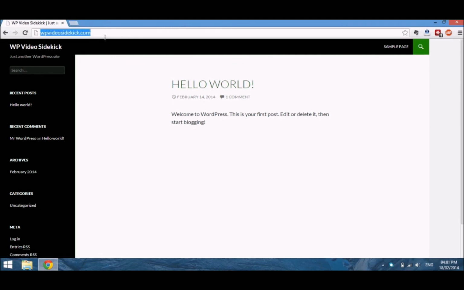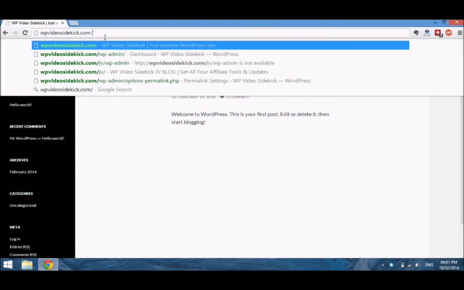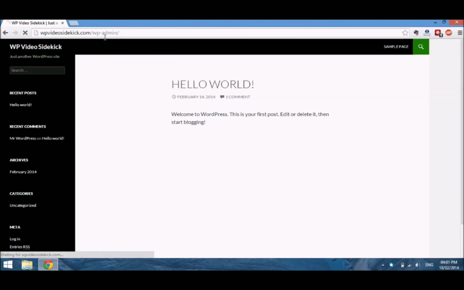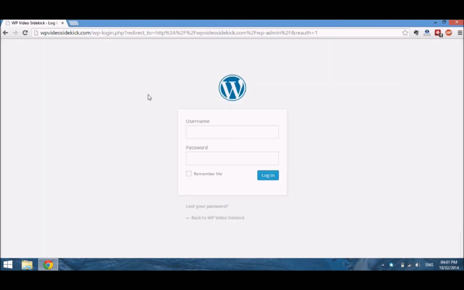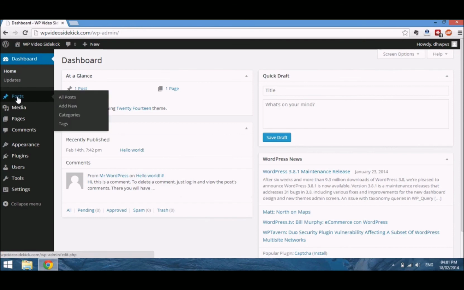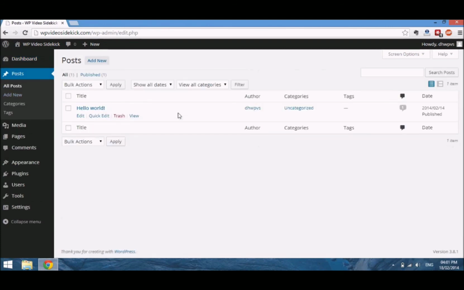So to create a new post, we of course have to log into our admin area at WP admin. And from our menu, select posts. We will see a list of all the posts that have been created on our website. As you can see, our Hello World post is here, and we have the option to edit it, quick edit, trash, or view the post.